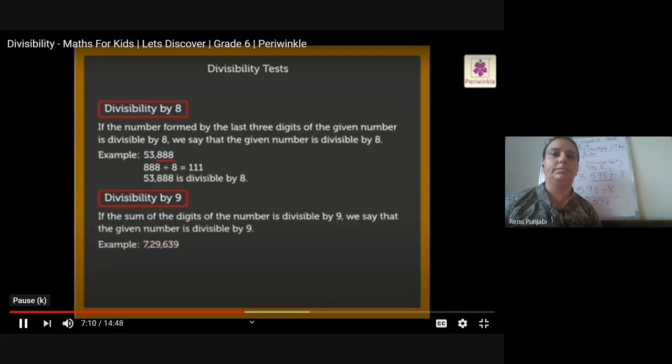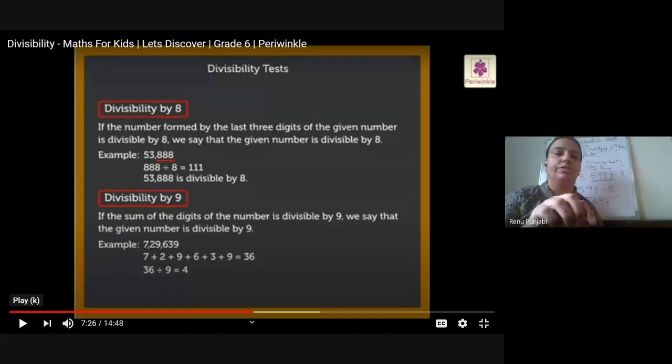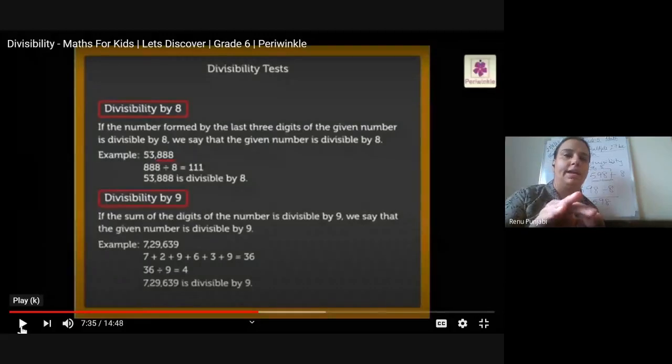7,29,639. Here, on adding the digits 7, 2, 9, 6, 3 and 9, we get the sum as 36, which is divisible by 9. Understood till here, children? Yes or no? Yes, ma'am. Okay. Switch off your microphones now. Thus, 7,29,639 is also divisible by 9. So we can say that this complete number is divisible by 9.